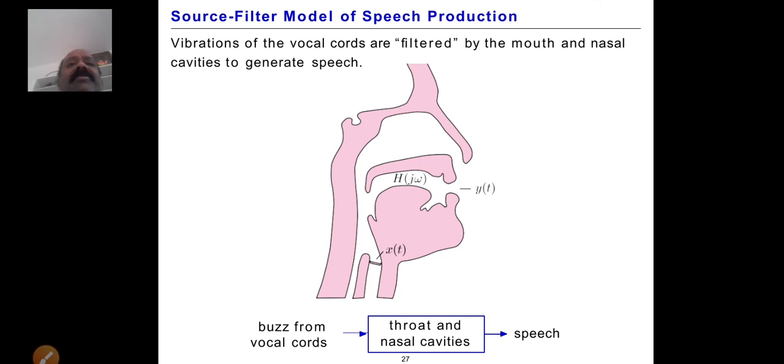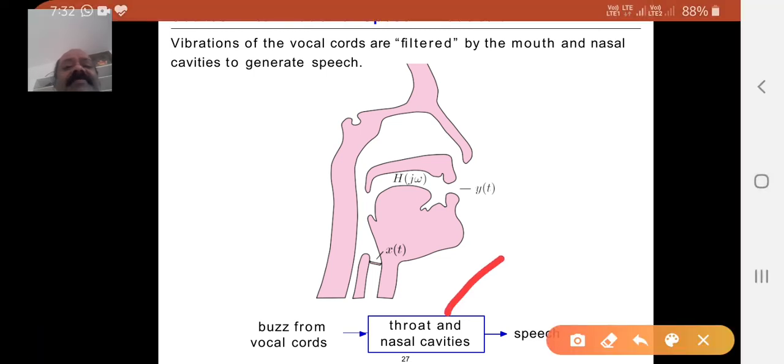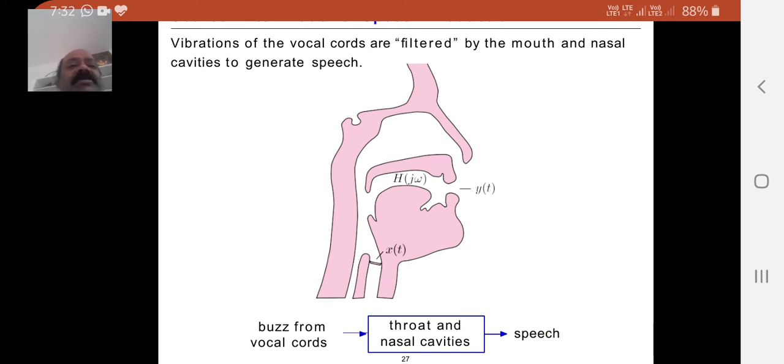Yeah, the source filter model of the speech, whatever I told, the same thing is there. Here, the vibration of the vocal cords is filtered by the mouth and the nostril cavities to generate speech. So the buzz from the vocal cords here in this figure, and the throat or the nostril cavities, which is called the system actually. This is called the filtering system, and this is the input and this is the output. So this is about the vibrations of the vocal cords being filtered by the mouth and the nostril cavities to generate speech.